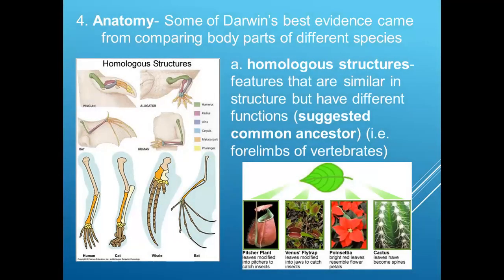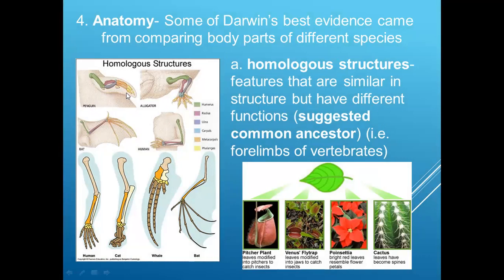Then some of the evidence could come from anatomy. Some of Darwin's best evidence came from comparing body parts of different species. Look at this particular example. Here we have the homologous structures. Here is a structure of a penguin, an alligator, a bat, and humans. We call these homologous structures because they are similar in structure but have different functions.